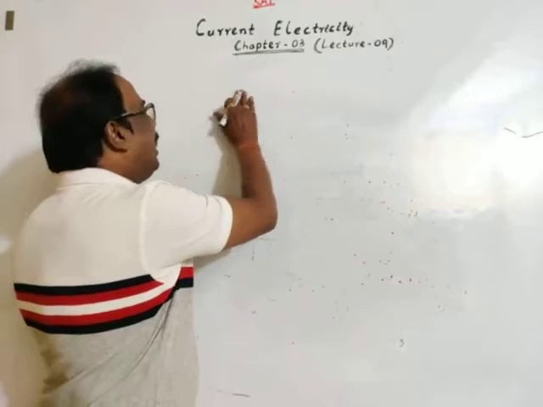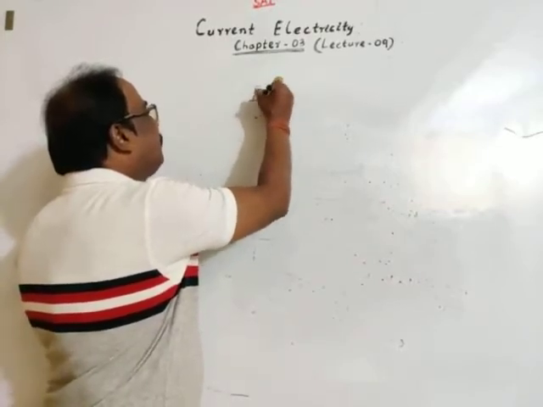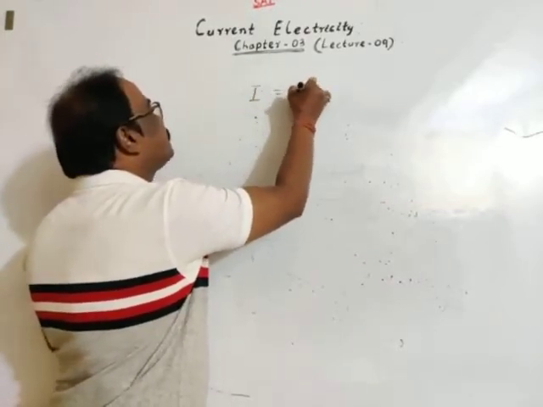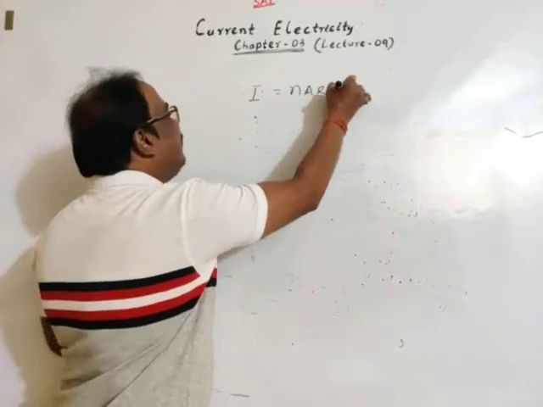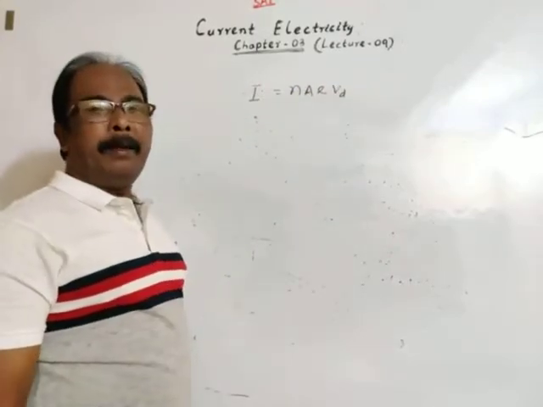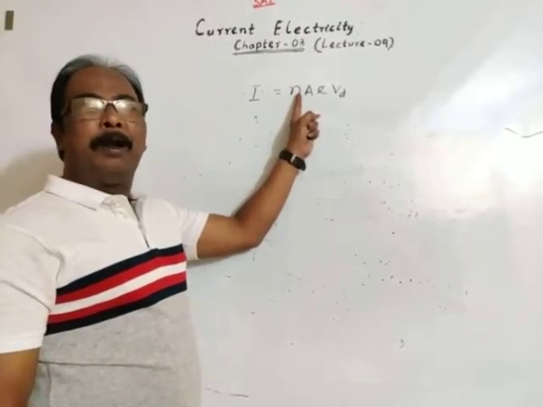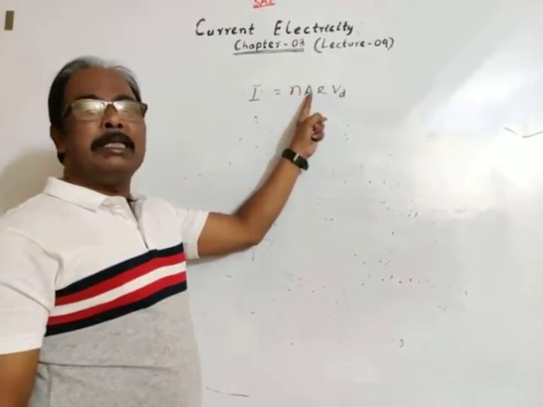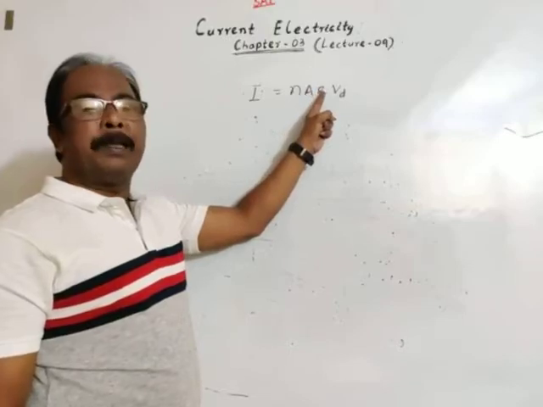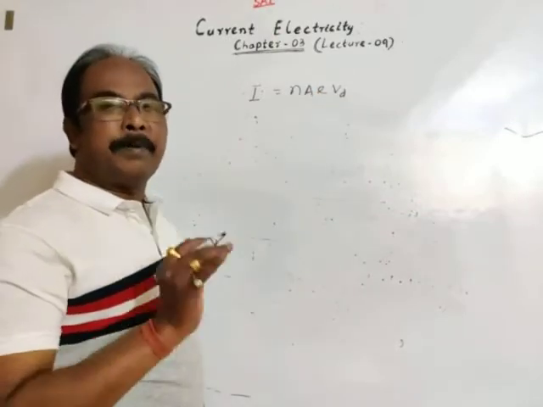As we know, current flowing is given as I is equal to nAeVd. n is the number of free electrons per unit volume, or number density of free electrons. A is area of cross section. e is charge of electron, and Vd is drift velocity.